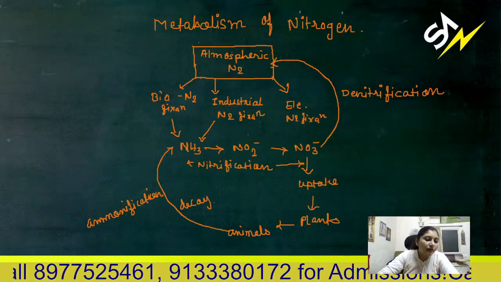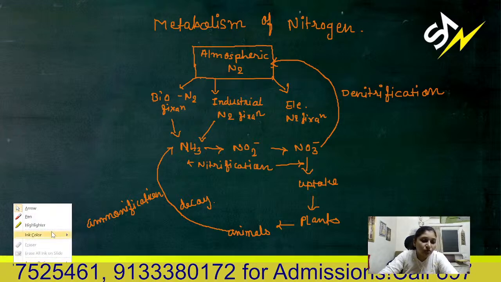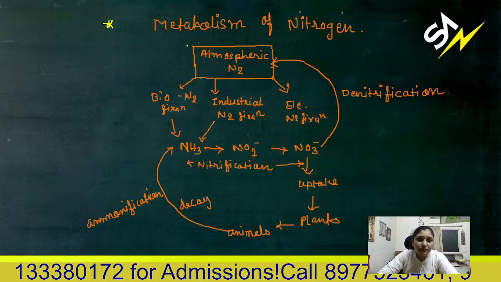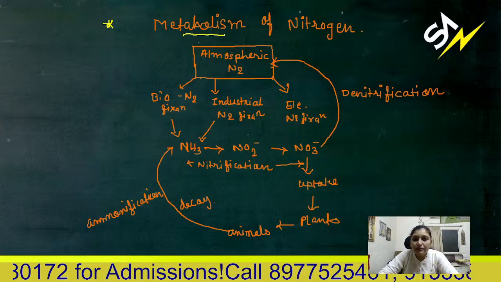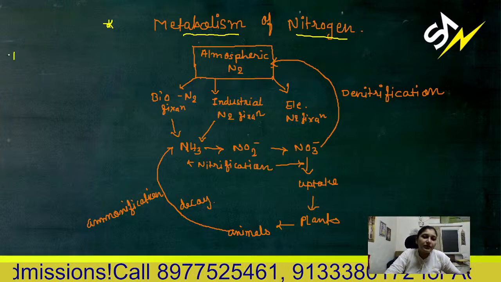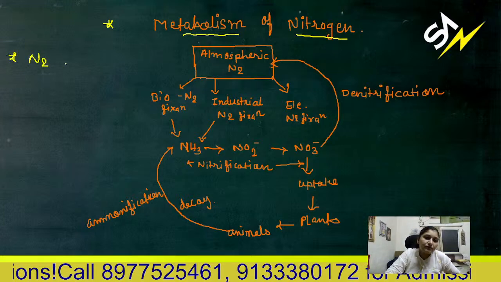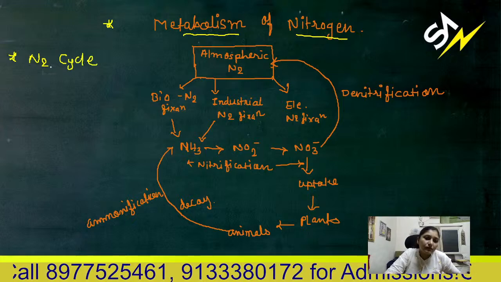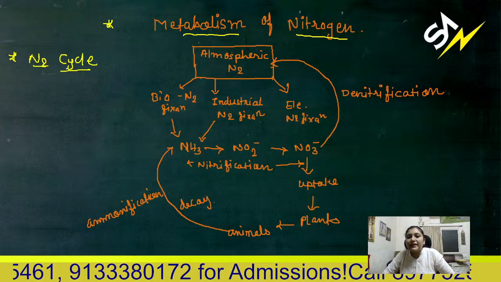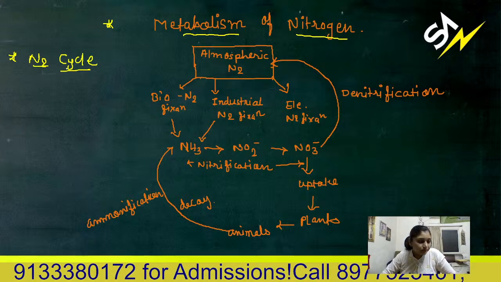Next part of this chapter is nitrogen metabolism. Metabolism of nitrogen. So here the first point is the nitrogen cycle. How nitrogen is cycled in the atmosphere.